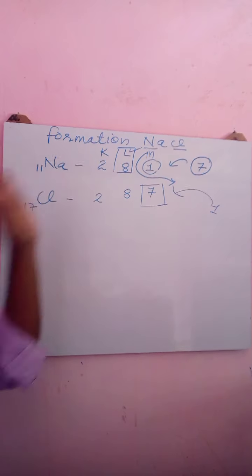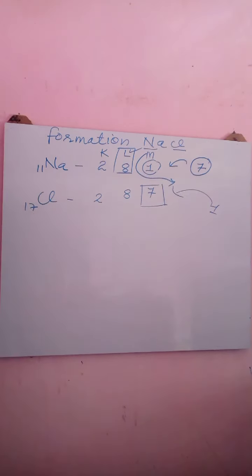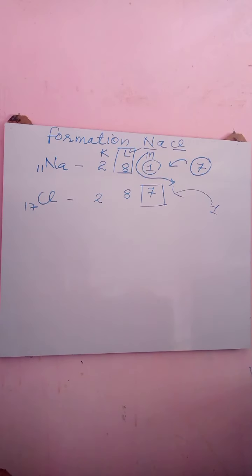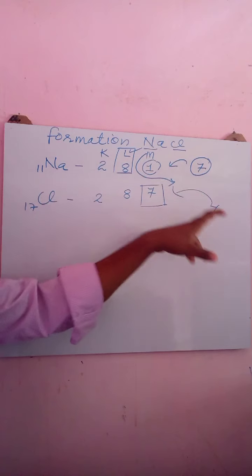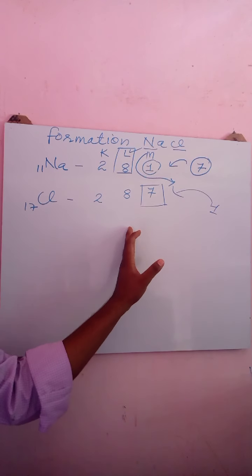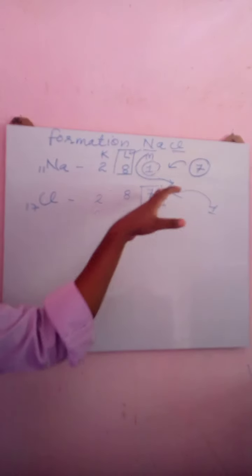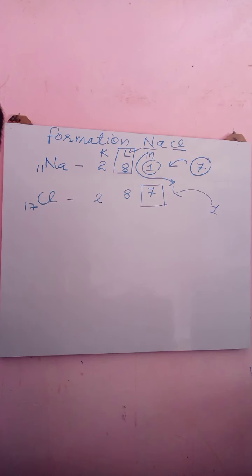In this way sodium will become stable. So whatever electron is lost by the sodium atom, immediately this lost electron will be gained by the chlorine atom, because chlorine needs 1 electron. As chlorine gains the electron, its outermost shell M will have 8 electrons, because 7 plus 1 is 8. In this way chlorine will become stable.